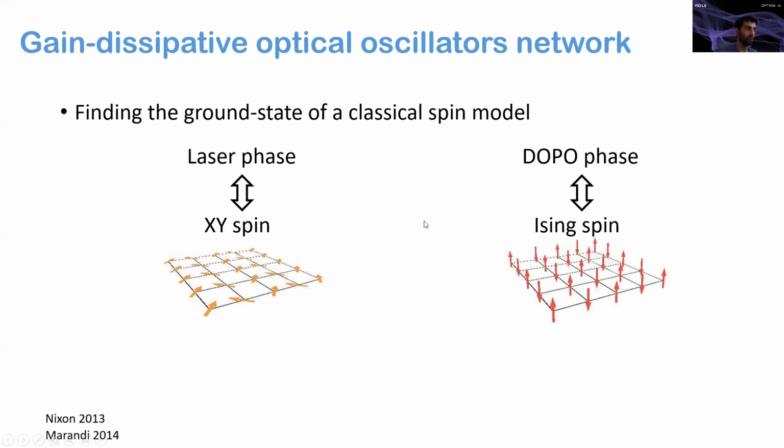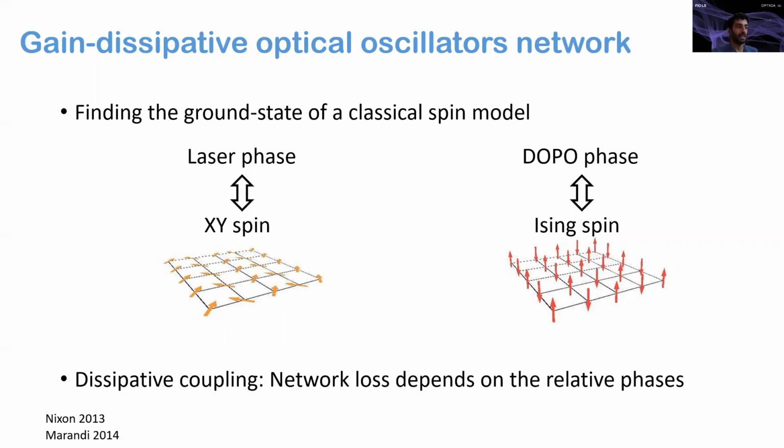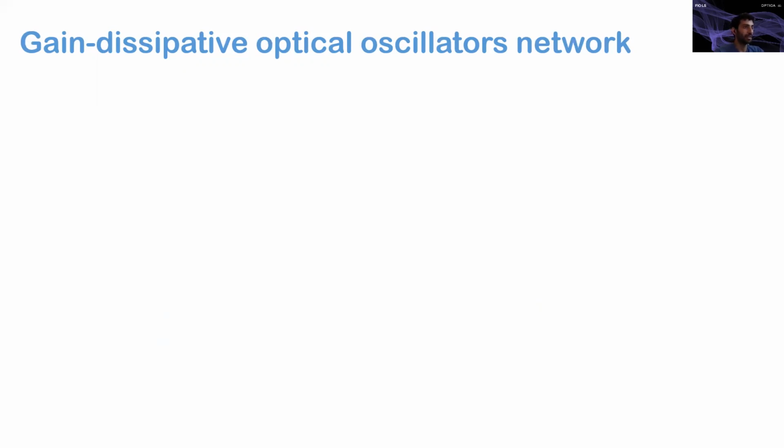Now, it's important to note that in order for the mapping to be correct, all the other degrees of freedom of these oscillators, except for the phase, like the amplitude, polarization, and wavelength, must be frozen. The oscillators themselves are coupled by dissipative coupling, and that means that the loss of the network depends on the relative phase between the oscillators. So in order to simulate a spin system, we need to couple the oscillators in the same way that the spins are coupled.